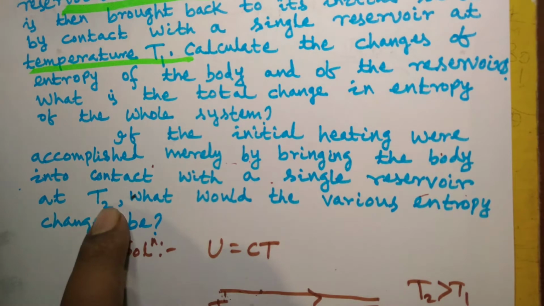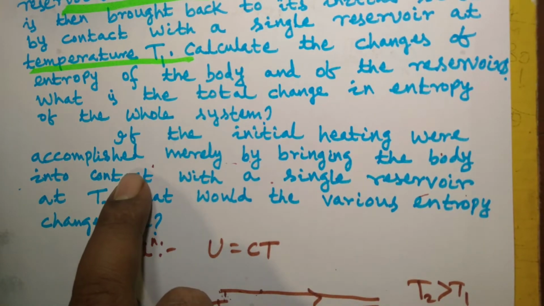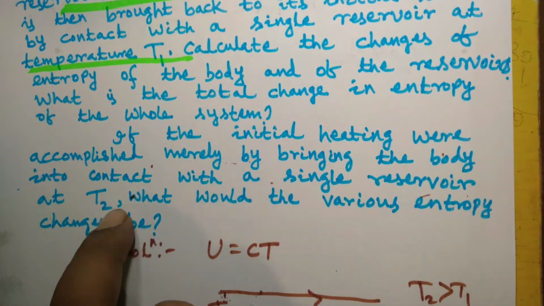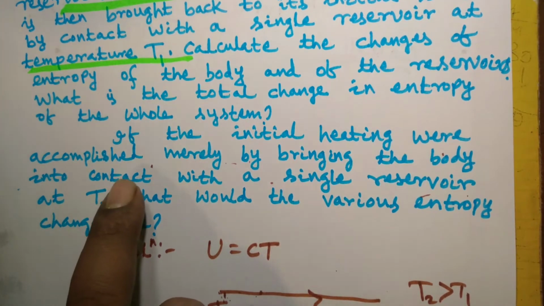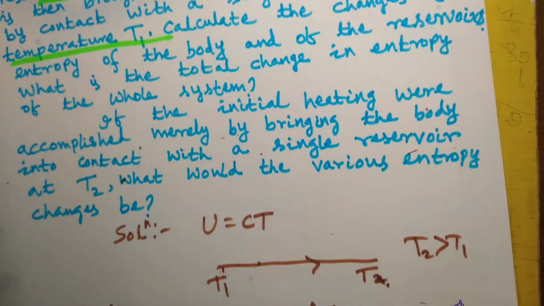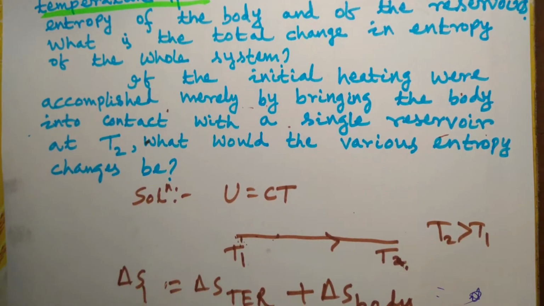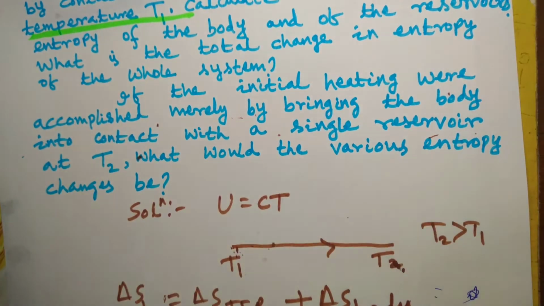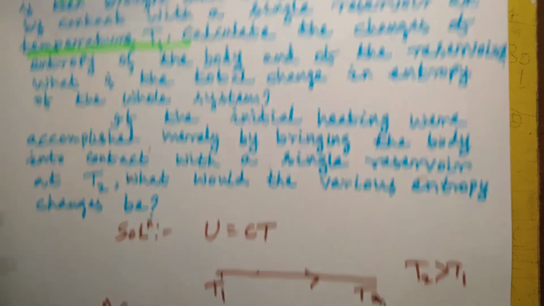This is a case of an irreversible heating process. If it had come in contact with an infinite number of reservoirs before getting heated to temperature T2, it would have been a reversible heating process, because an infinitesimal temperature difference would be present. But in this case, the temperature difference is finite, and when heat transfer takes place through a finite temperature difference, it is an irreversible process.